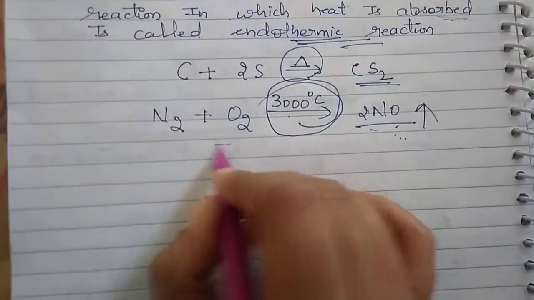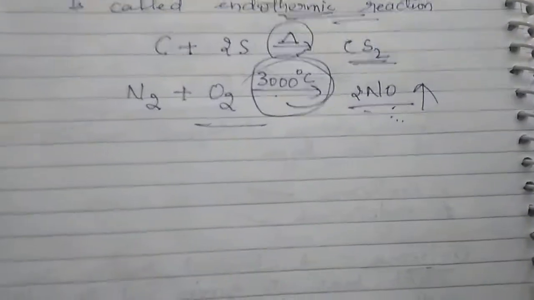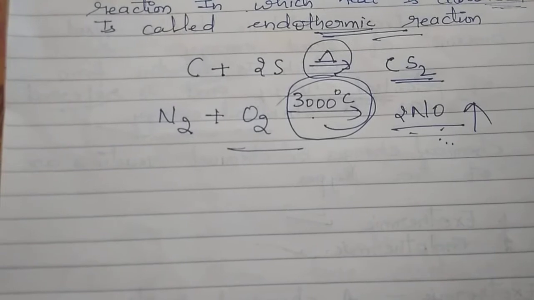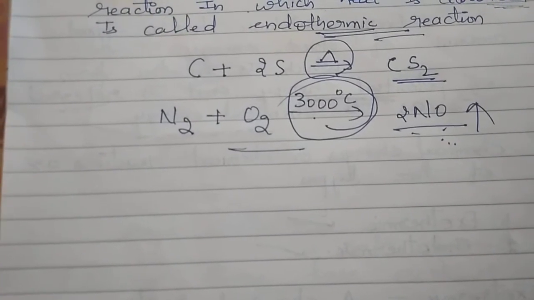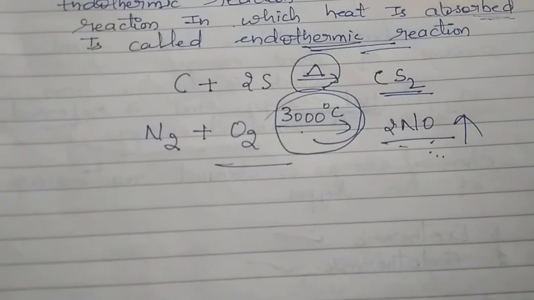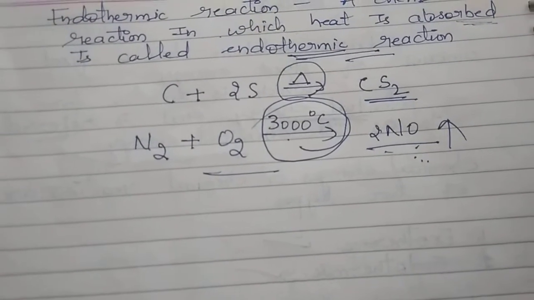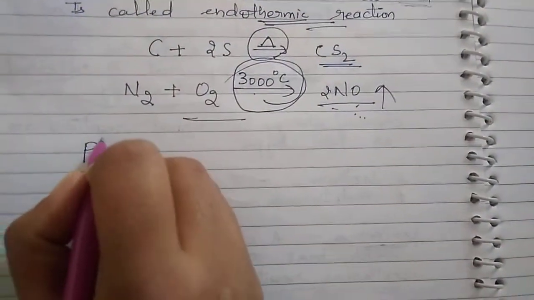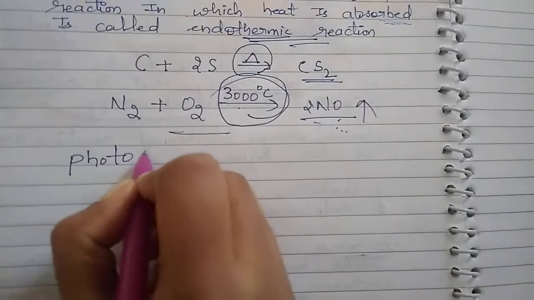Heat is absorbed in this case. Nitric oxide is formed.